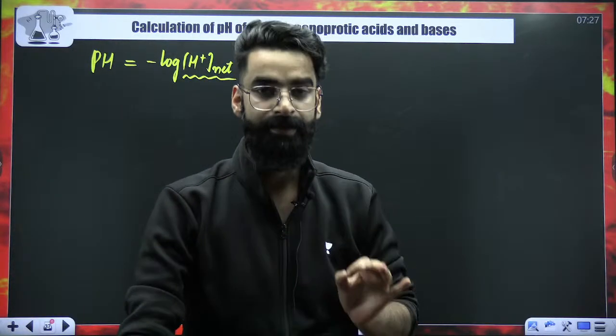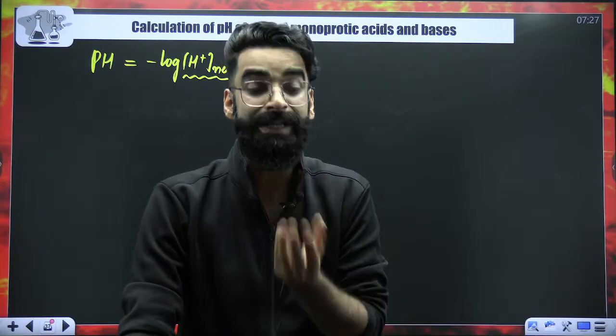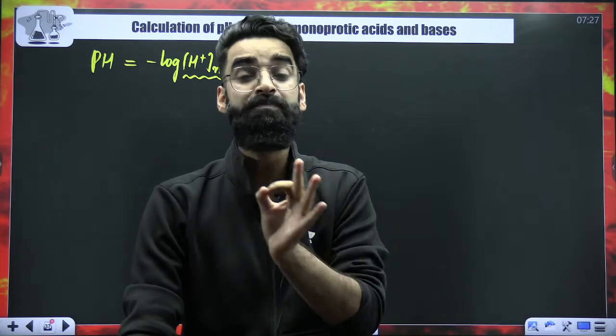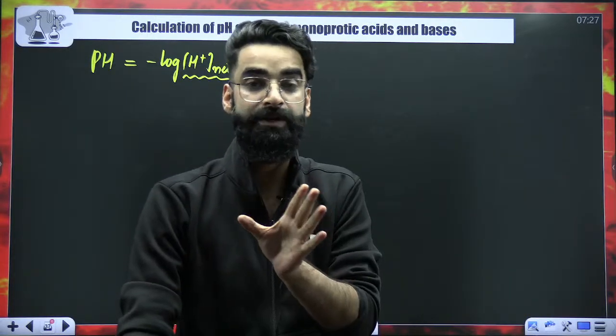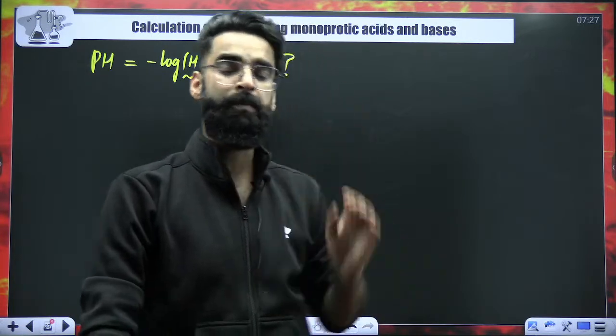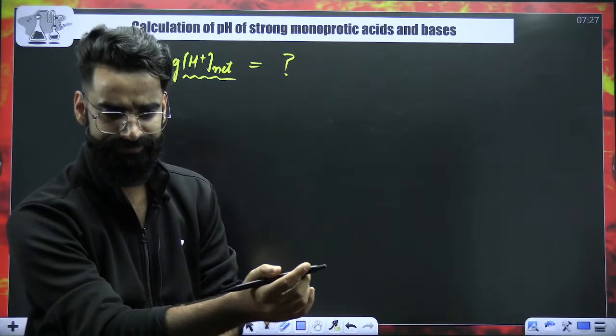Right? So dear students, in order to calculate the pH of the solution, what do you need? You need the H positive ion concentration in the solution. Once you get it, take minus log of it, get the value, and that's going to give you the pH. That's all. Right?